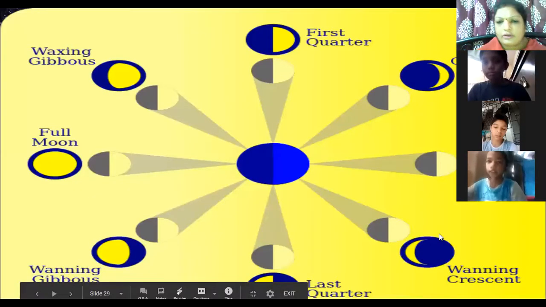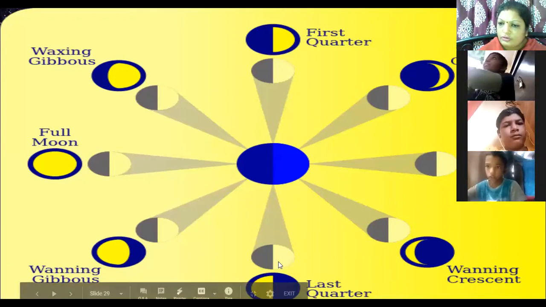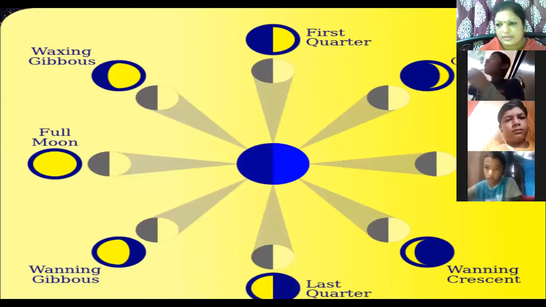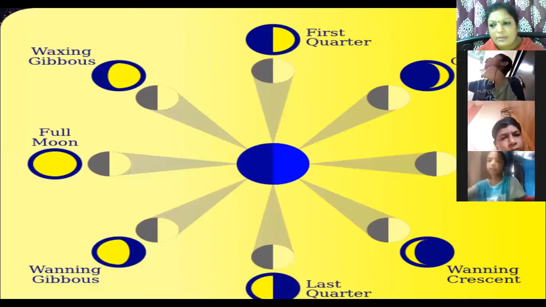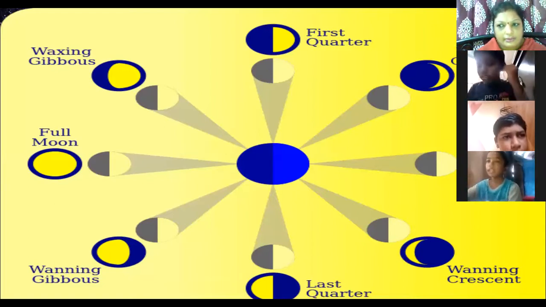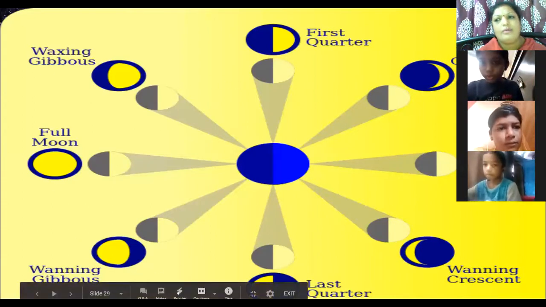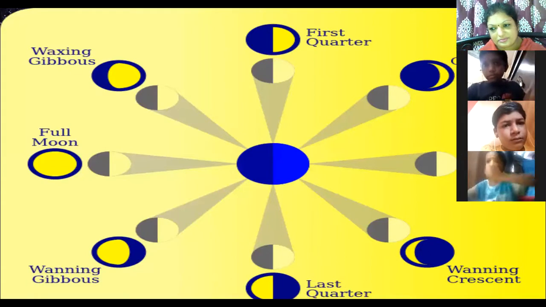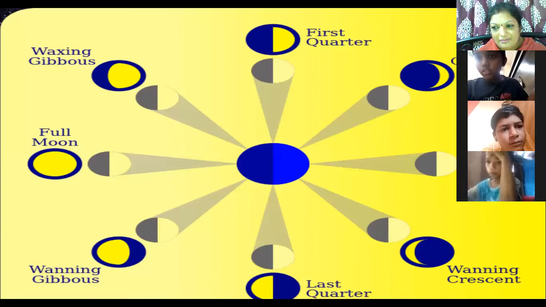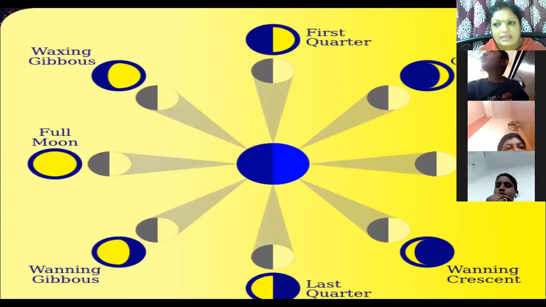So in this picture, what we studied is that from new moon till full moon is 14 to 15 days, and from full moon to new moon, again 14 to 15 days. But now tell me, boys, please observe and think. From one new moon till the next new moon, how many days? Think and answer. Please answer properly.